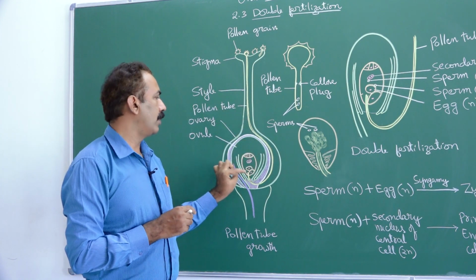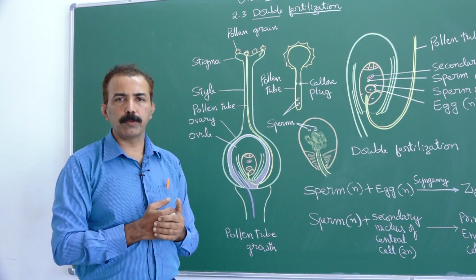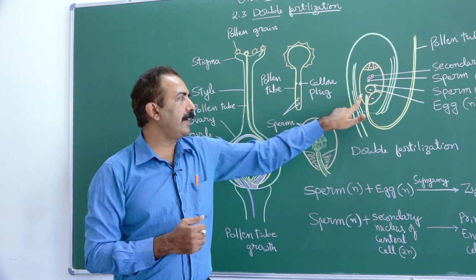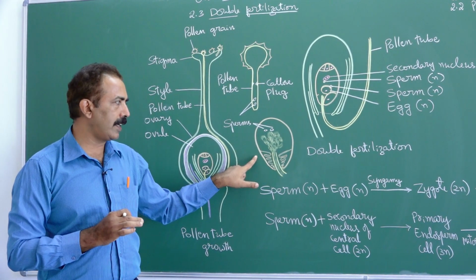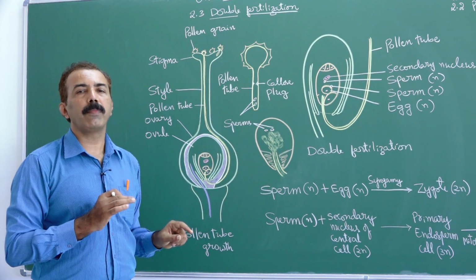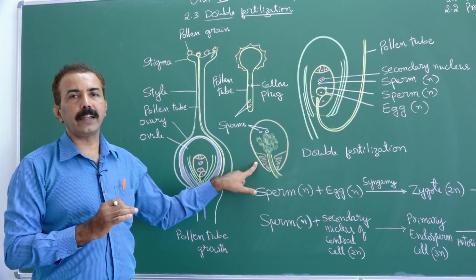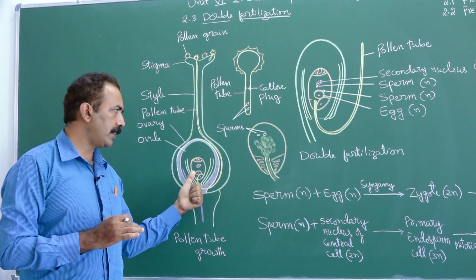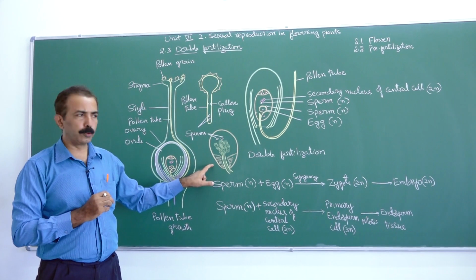The pollen tube, probably through hormonal signal, identifies the micropyle, enters the micropyle and penetrates into one of the synergids. The synergid cell is specialized with folds of membrane called filiform apparatus. Filiform apparatus facilitates entry of the pollen tube. Well, you know that there are two synergids. One of them is facilitating the entry of the pollen tube.